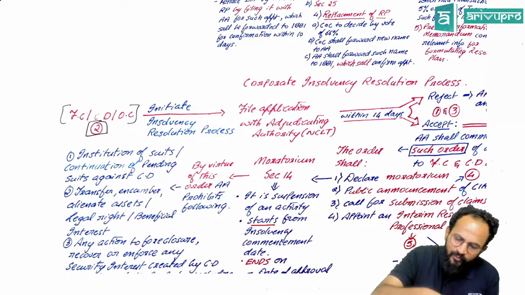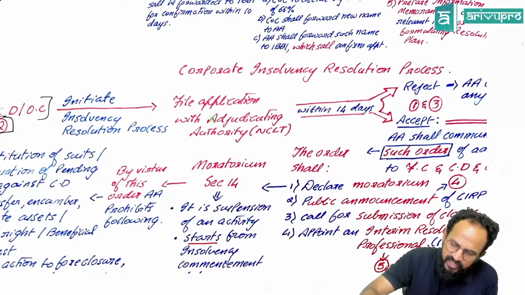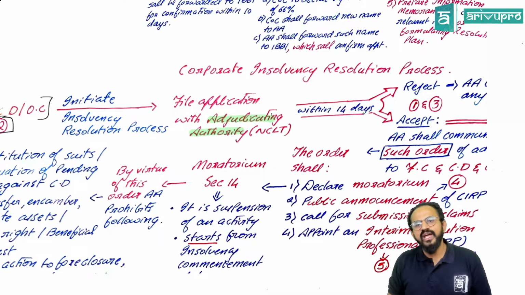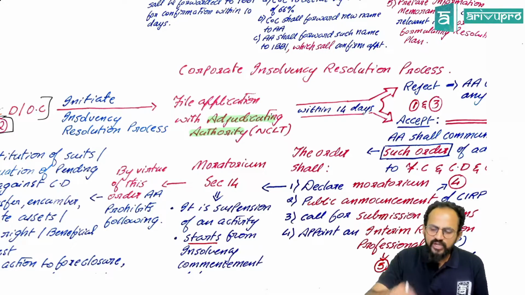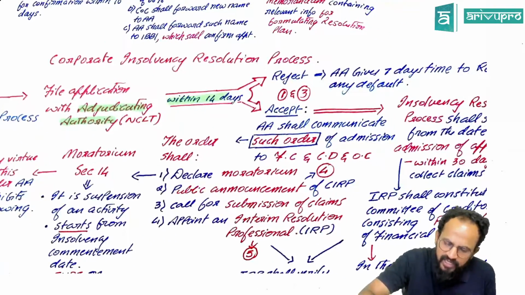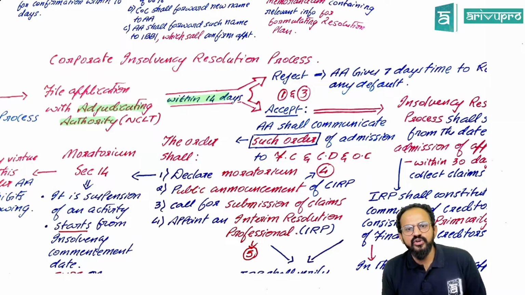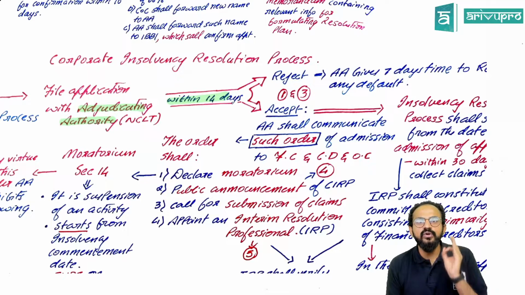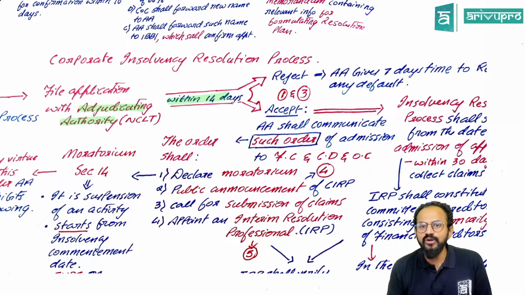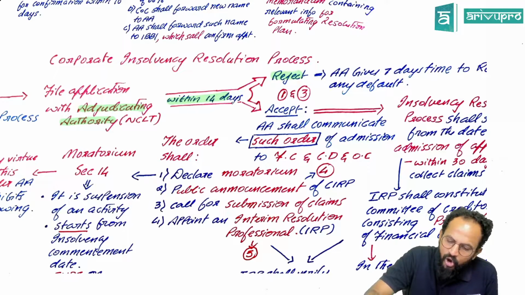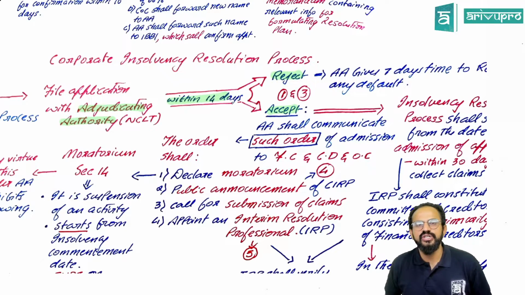Okay. Sir, now we have filed an application with the adjudicating authority. Now the adjudicating authority, people, will have 14 days time. In that 14 days, the adjudicating authority may either reject or accept your application.